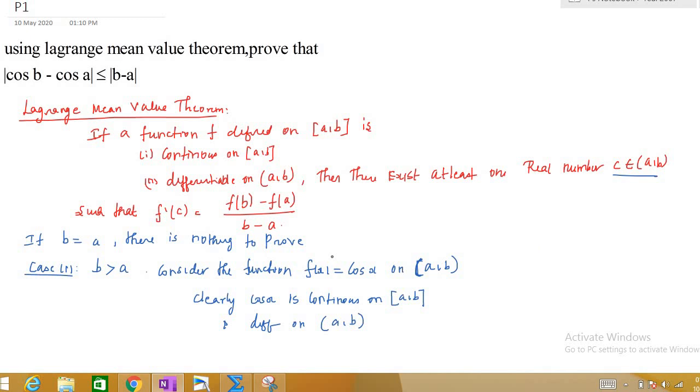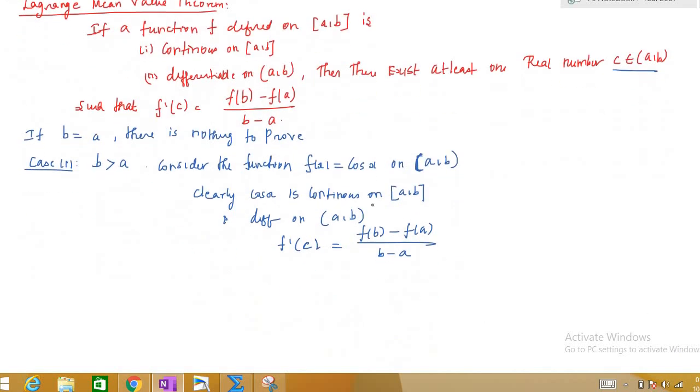So I've just applied, sorry, the Lagrange theorem for the function f of x equal to cos x on this interval. Clearly this is continuous and differentiable, so by the Lagrange mean value theorem, this will happen. You have to state this theorem and then you have to code this.